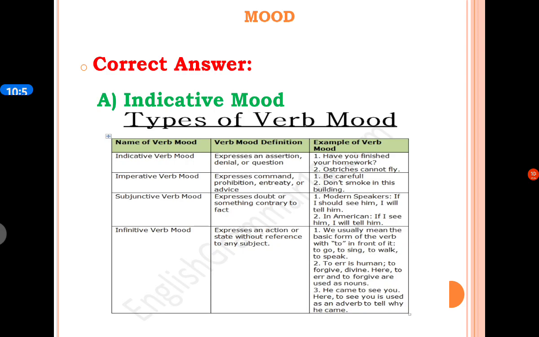Indicative mood is used to express an assertion, denial, or a question. Here is one example: have you finished your homework? Second example is ostriches cannot fly. Means in this particular sentence we get the indicative kind of mood.